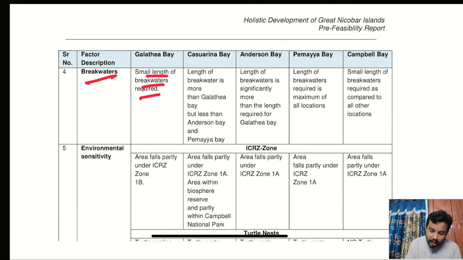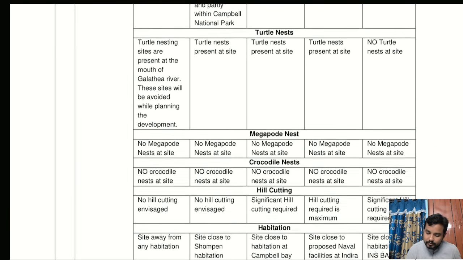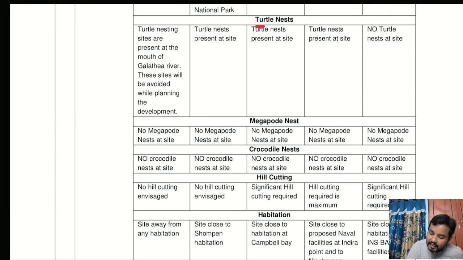Next one, environmental sensitivity. Here comes the important thing. If you observe the environmental sensitivity: turtle nest, crocodile nest, hill cutting, habitation. Very, very important points.